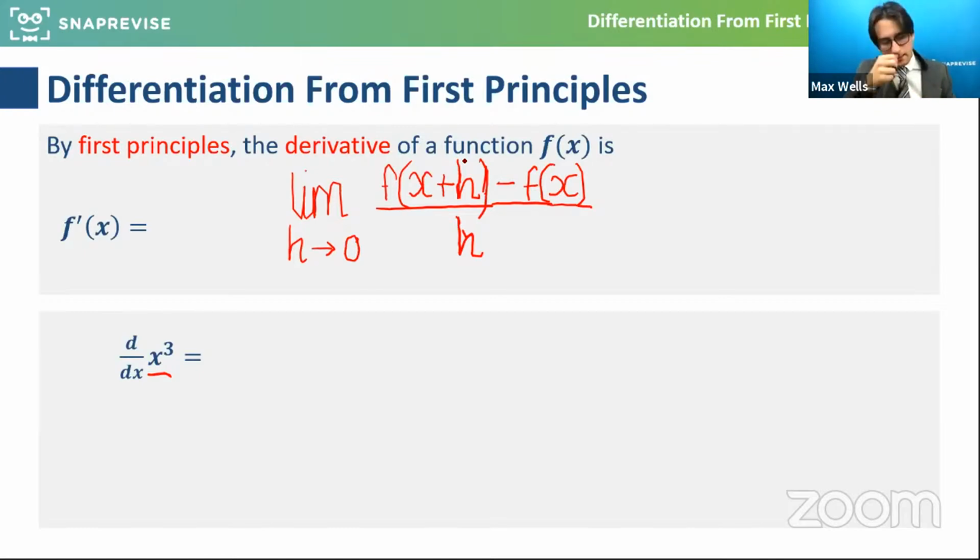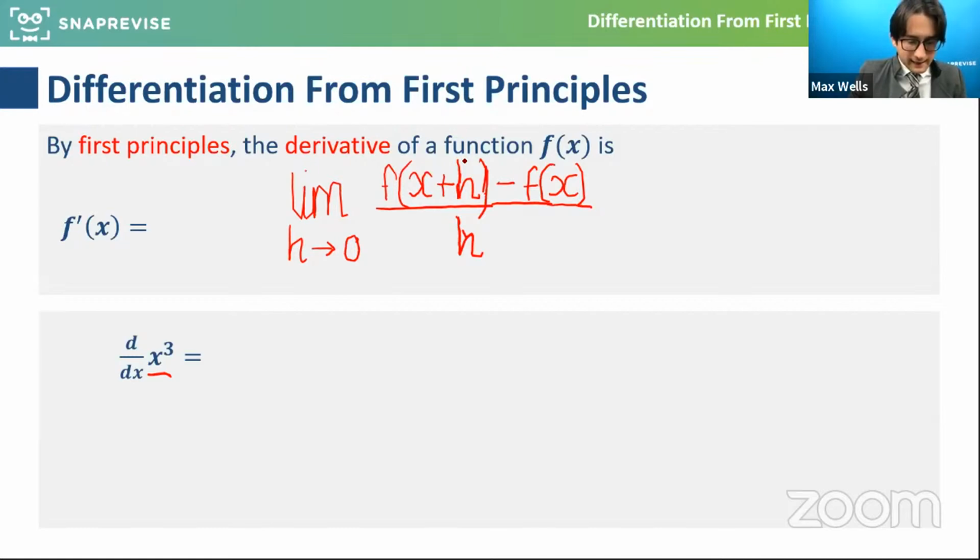You may well have seen it, but you might not have had the chance to question why it is f of x plus h minus f of x over h. What are we doing? We're looking at the outputs, the change of y over the change of x, and saying, if I make that change smaller and smaller, I'm actually pinpointing it. Although it's quite abstract, it tells you what the whole thing is converging towards, and gives you a function for what's going on at that point.